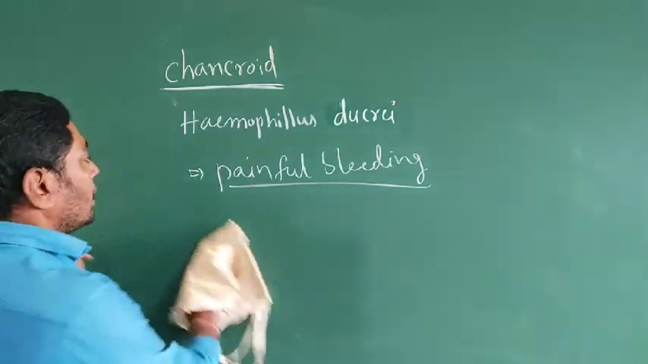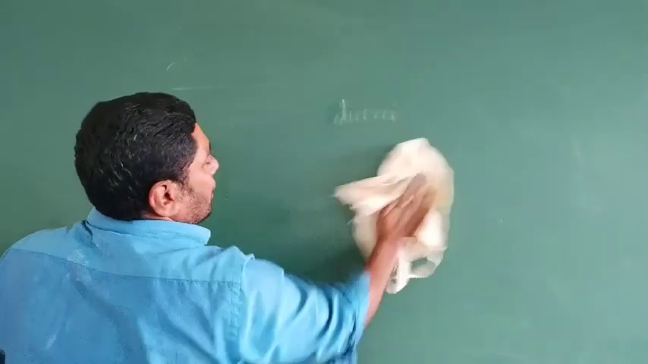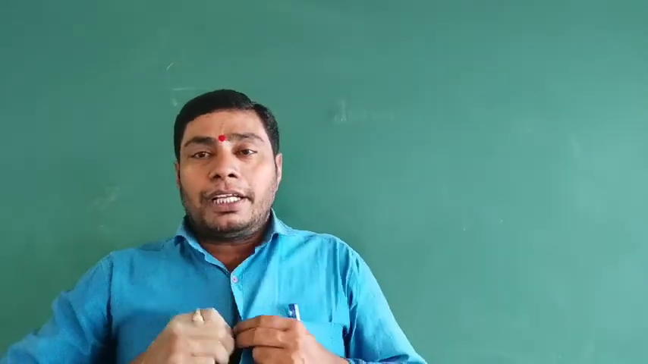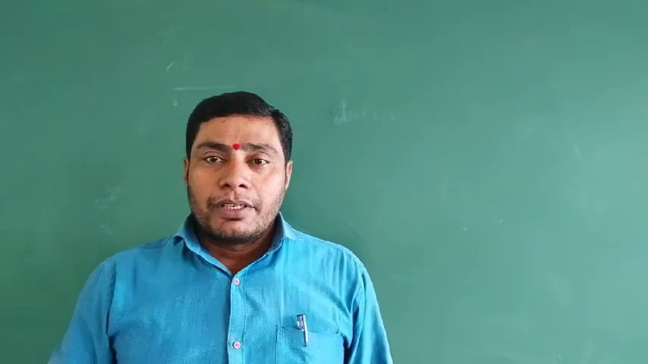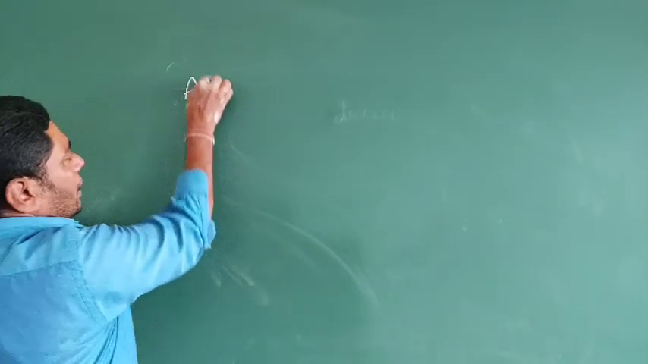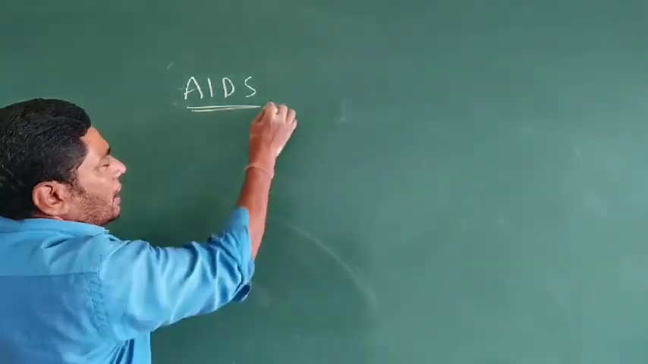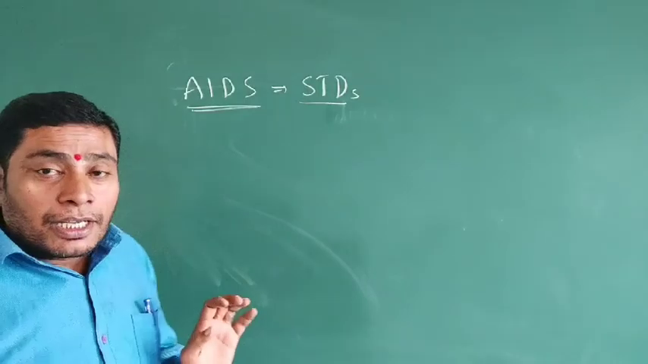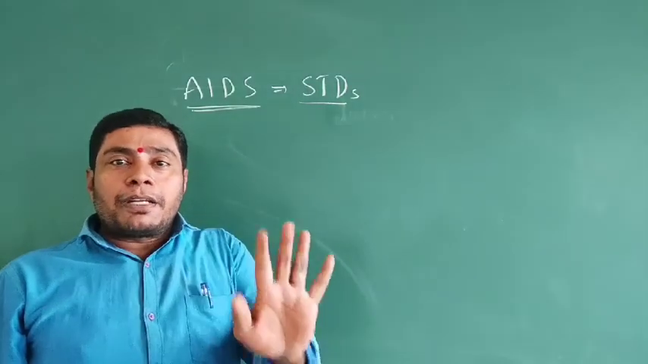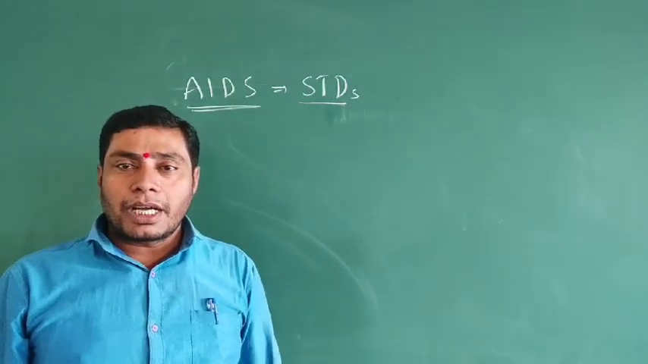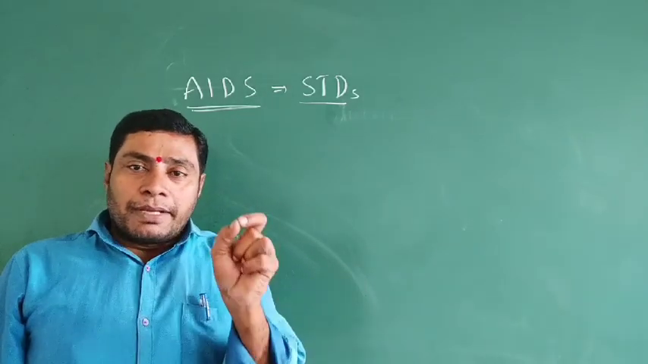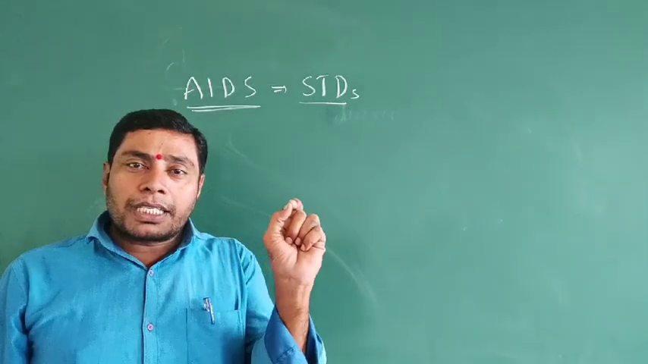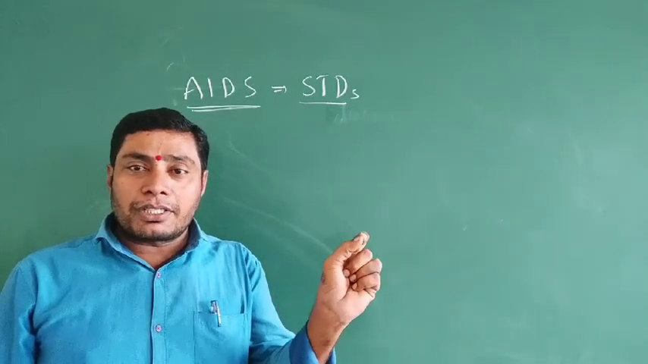And the next disease is AIDS, also a sexually transmitted disease, but it can be transmitted not only through sexual intimacy. AIDS is also known as one of the STDs, or sexually transmitted diseases. But AIDS is not only spread by sexual transmission or sexual intimacy.